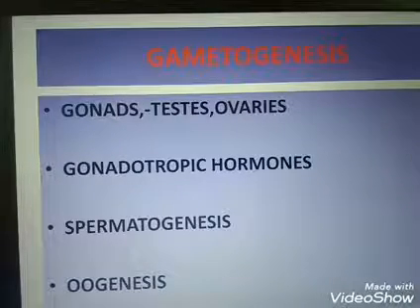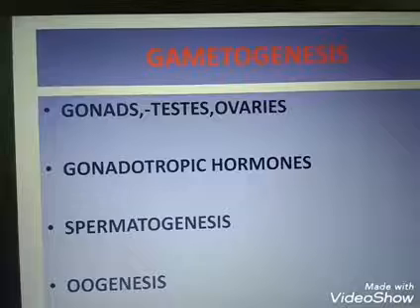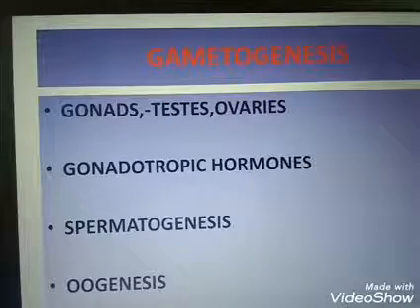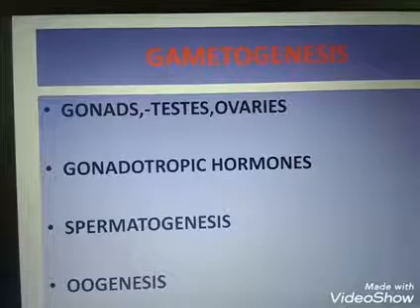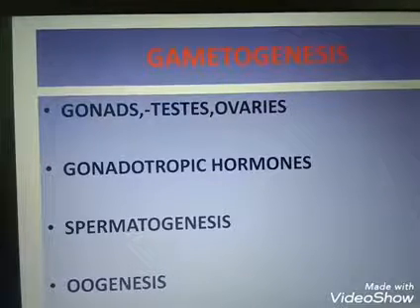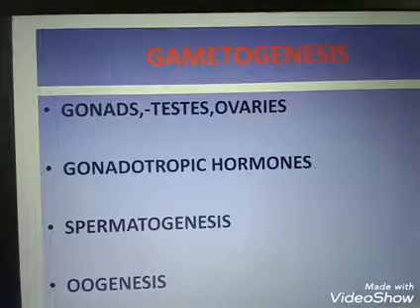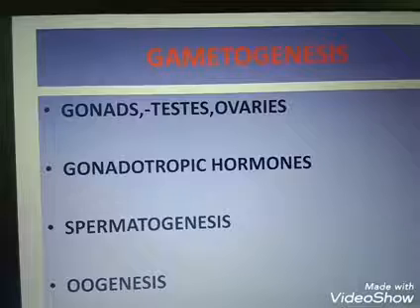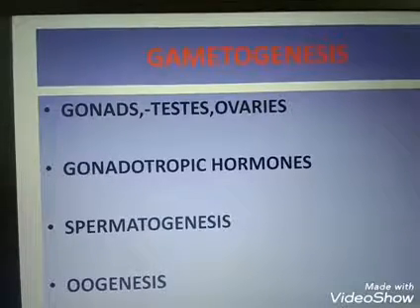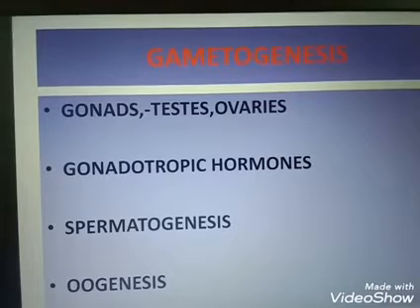For the functioning of gonads, they require a hormone secreted by the anterior pituitary. The name of the hormone is gonadotropic hormone, GnRH. It includes mainly FSH and LH. FSH means follicle stimulating hormone and LH means luteinizing hormone. These two hormones are required for the process of gametogenesis.